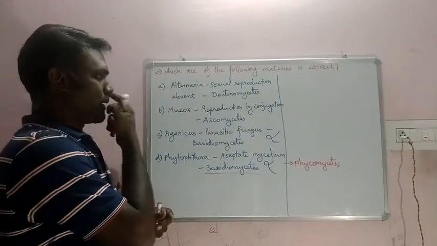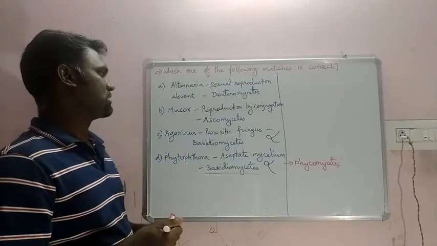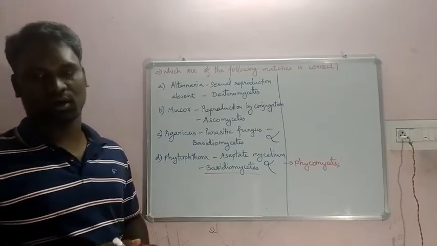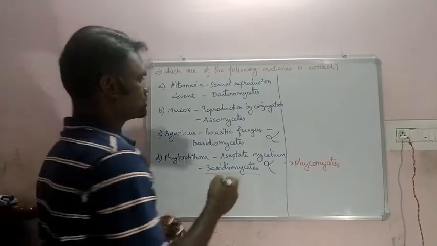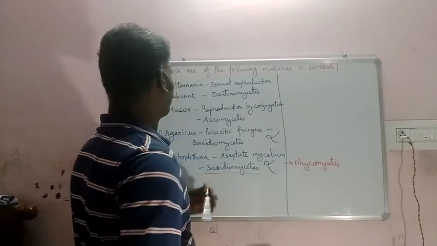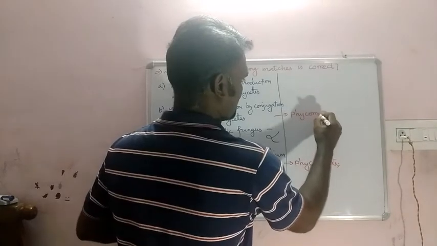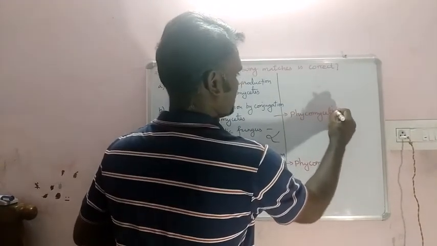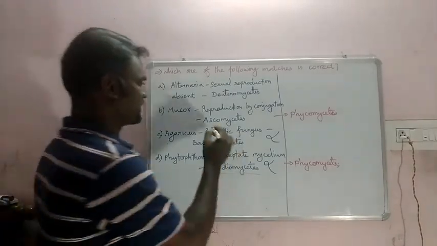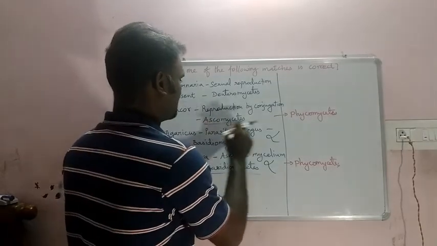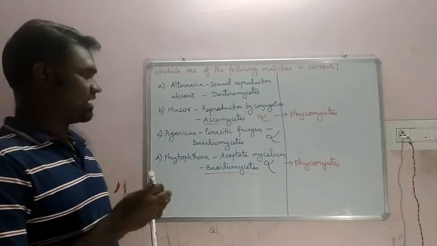Coming to Mucor. Mucor, reproduction by conjugation, belonging to the class Ascomycetes, they have given here. Here also the problem is that Mucor belongs to Phycomycetes. So that option also we cannot consider over here. It's wrong by this.